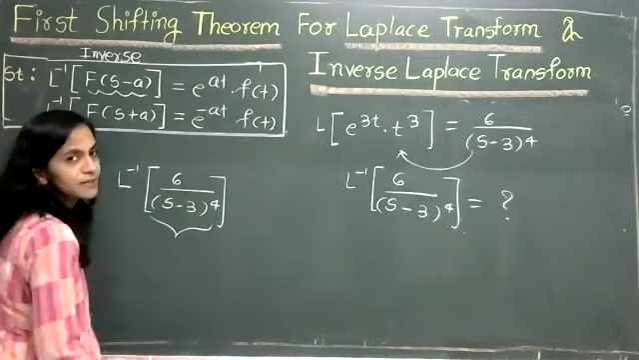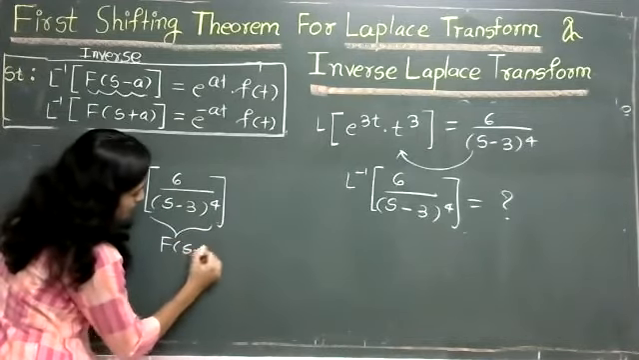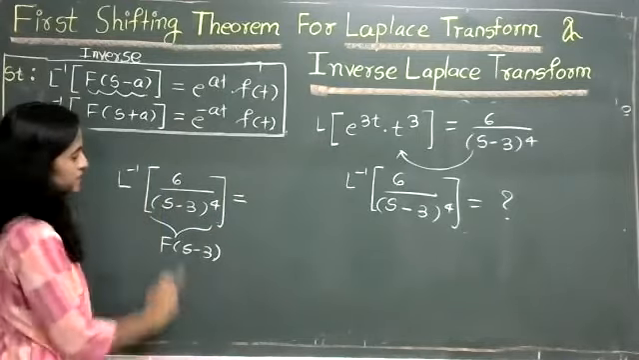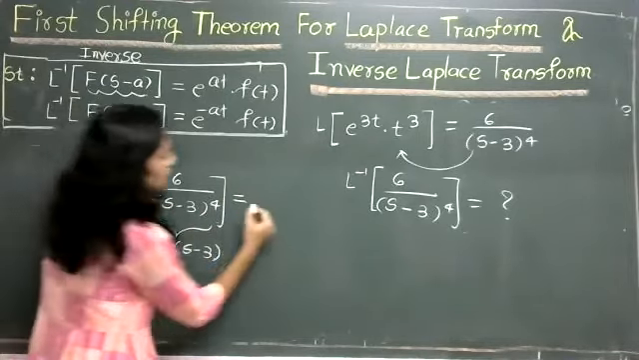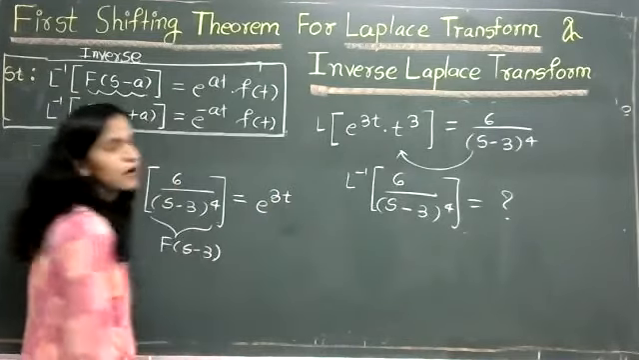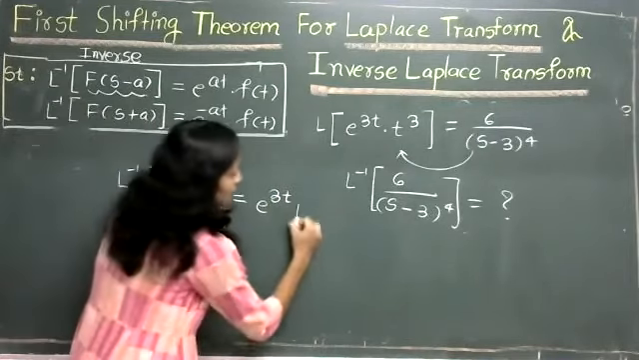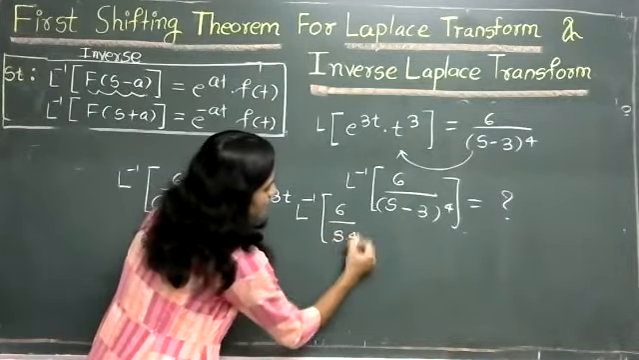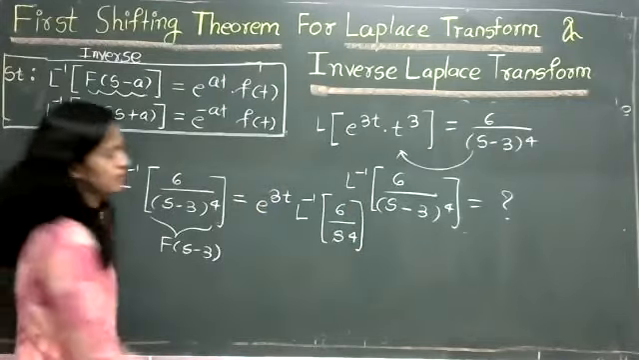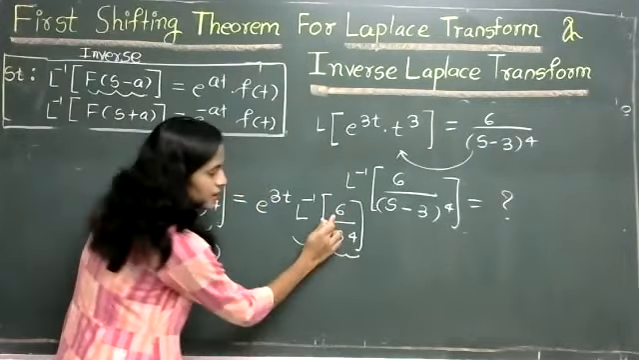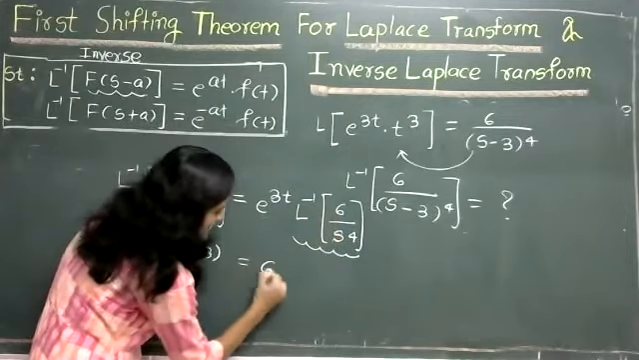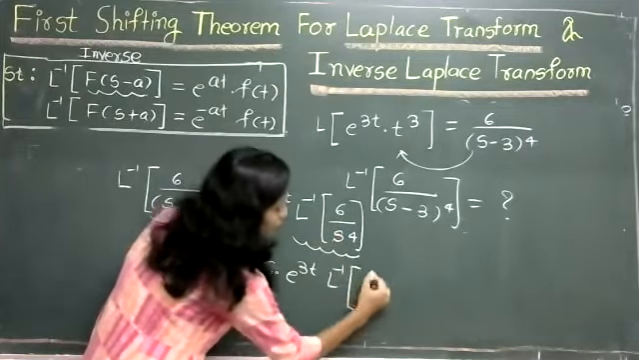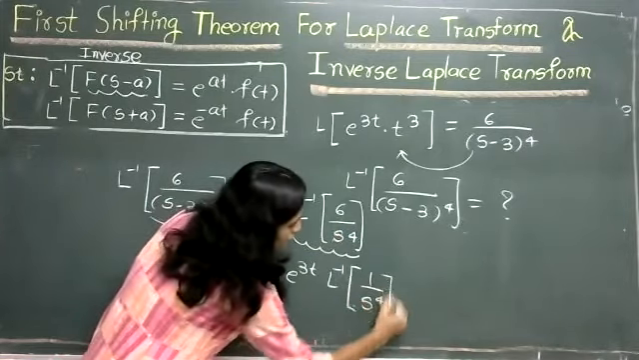So students, this is nothing but f of s minus 3, right? Using the shifting theorem, here it is s minus 3, so you will take 3t outside. So e raised to 3t, L inverse of what is left: 6 upon s raised to 4, right? Now here we can take 6 common. So 6 e raised to 3t, L inverse of 1 upon s raised to 4.